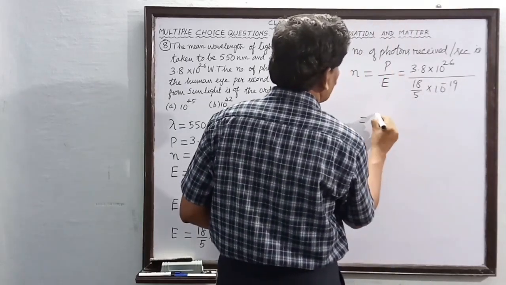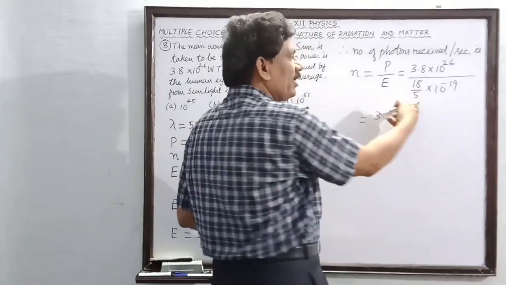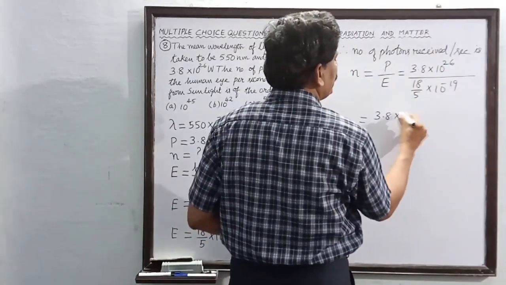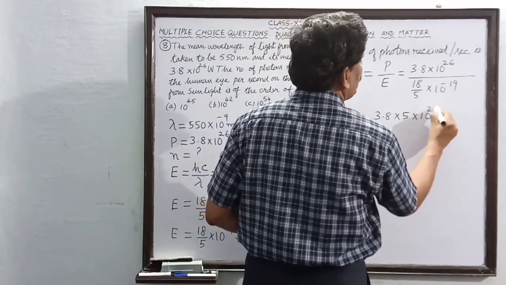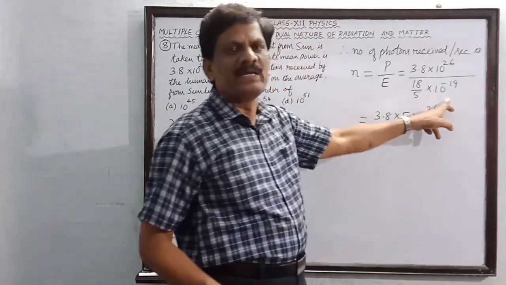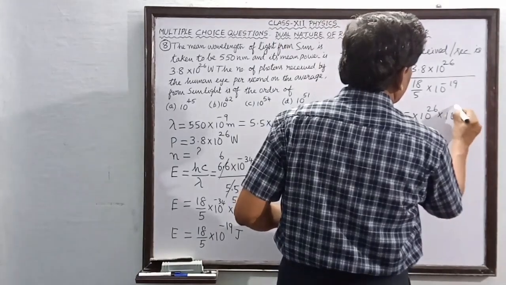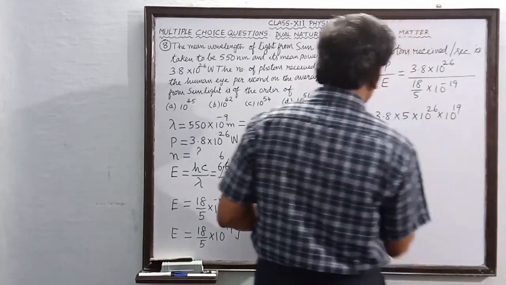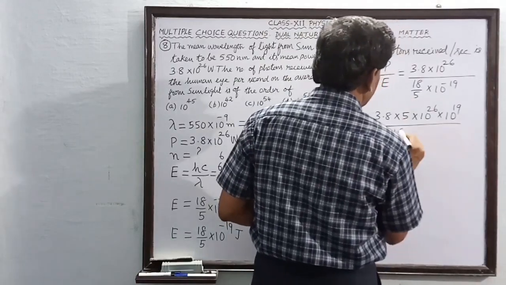So this is equal to 3.8, the 5 in the denominator will go to the numerator, so into 5, into 10 to the power of 26, into this 10 power minus 19 in the denominator will go up as 10 power plus 19, whole divided by 18.